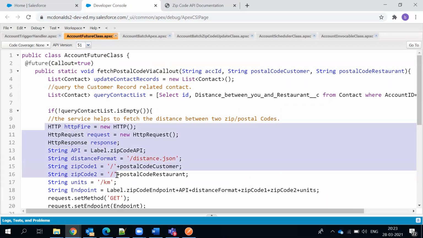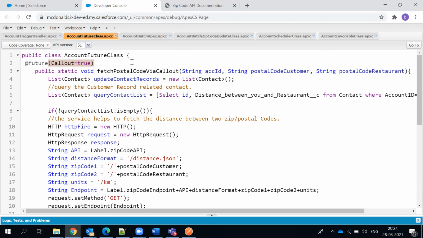Whenever you're making such an attempt to a third party or an external system, we have to mention this callout. That is the syntax we have. Or else what it assumes is you are running locally, so it doesn't know that you're going outside. So you should give a gate pass saying, hey, callout is equal to true. This is also a major difference between Apex and Java, which we don't have much in Java.